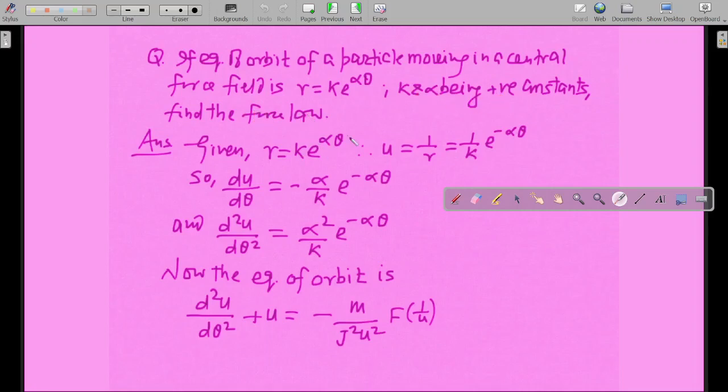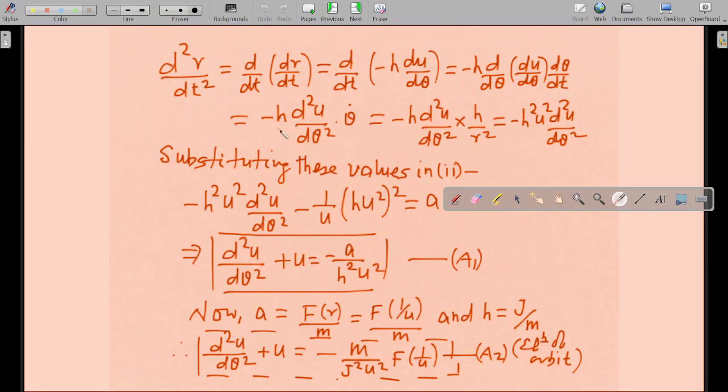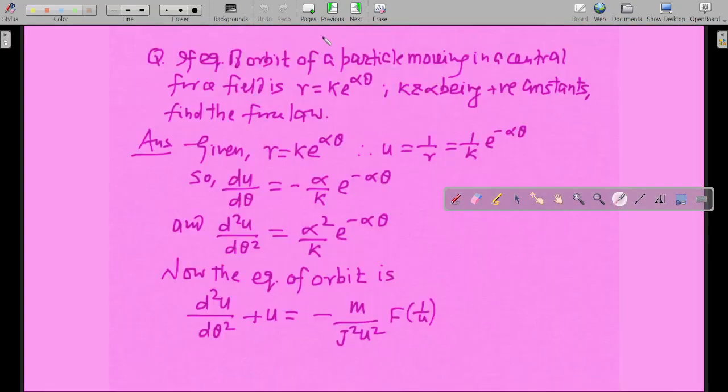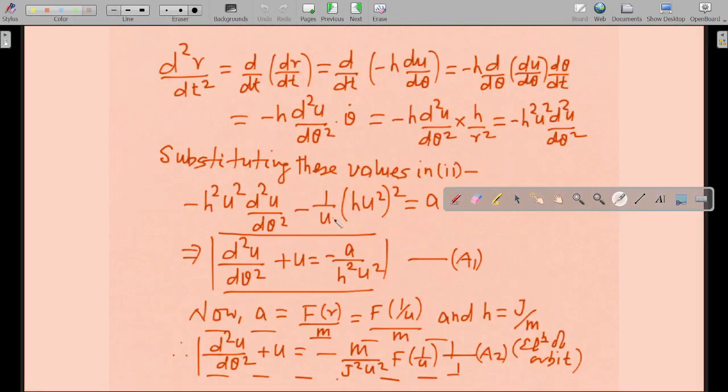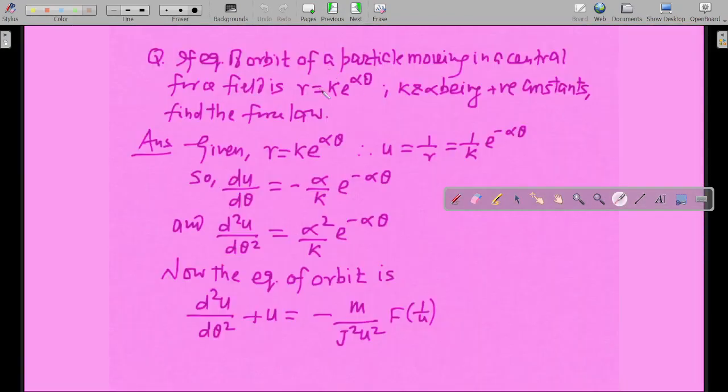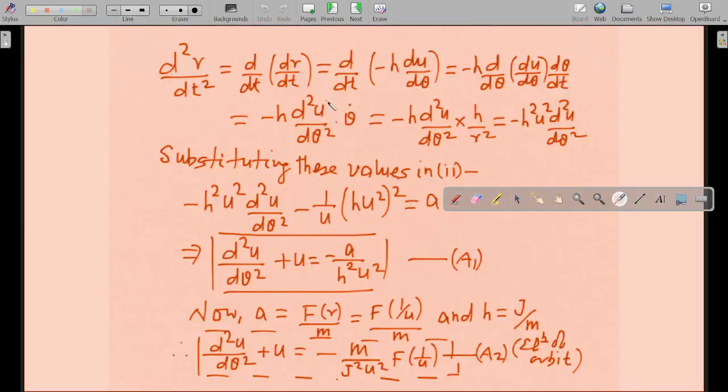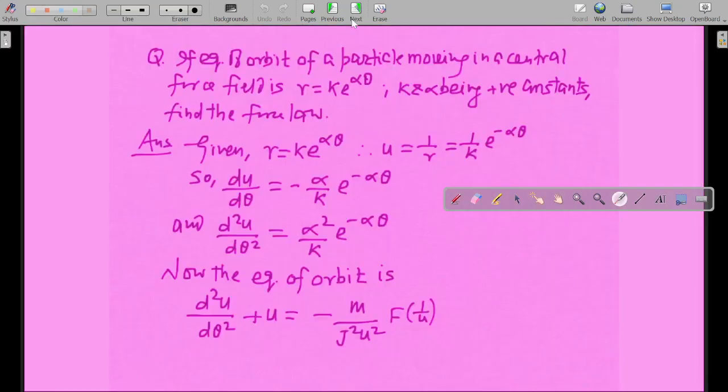Okay, so you have to convert this, the equation of orbit. Now what does the question say? The equation of orbit is given in the question in terms of r, not in terms of u. But we have found the equation of orbit in terms of u, so we have to convert r into u first of all, and find the force law accordingly. So in this expression, the force law also comes into the picture, so we have to find that.